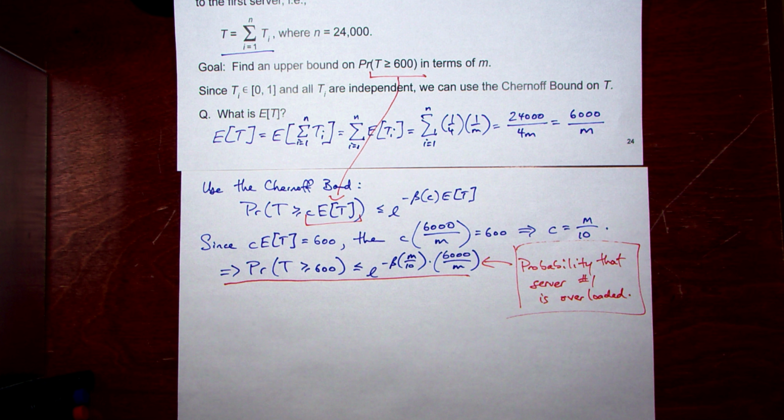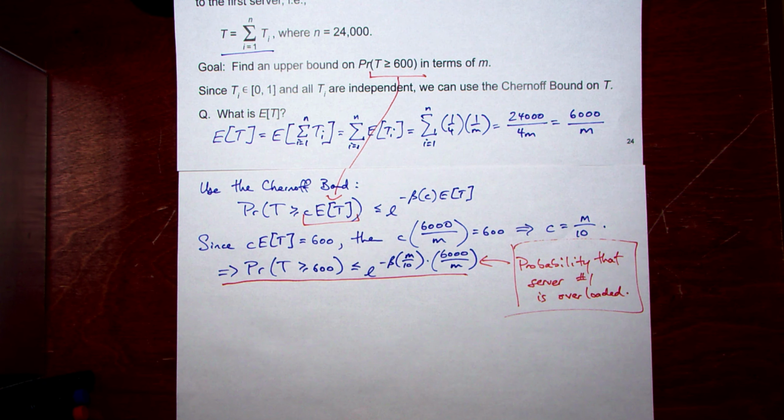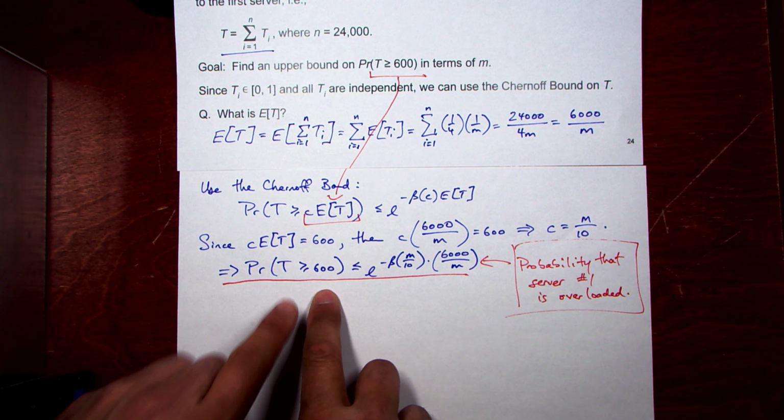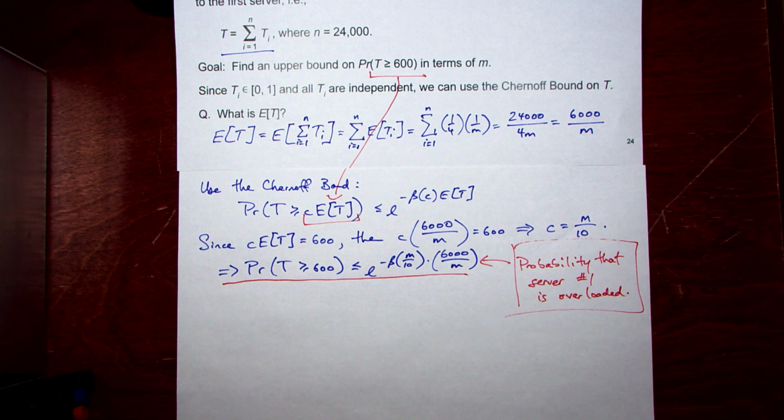All we're doing is finding the multiple of the mean that gets us up to 600, and it's a function of m. We'll try some different values of m in a moment. This is an upper bound, so we don't know that it's exactly that probability, but you'll see this value gets really small really fast, close to 0. That's our goal.